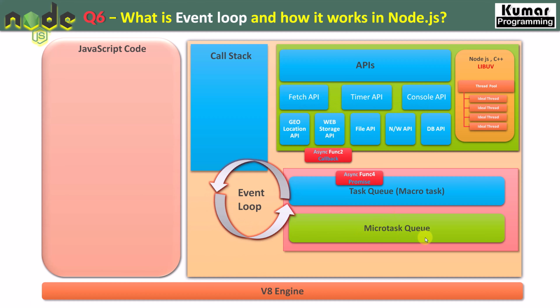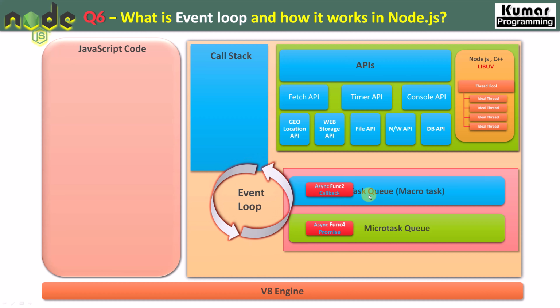So now, our callback came into the task queue, macro task, and the promise came to the micro task queue. Now what will happen in the event loop? The event loop always checks our task queue and micro task queue, right? As of now, we have two tasks: function 2 and function 4.